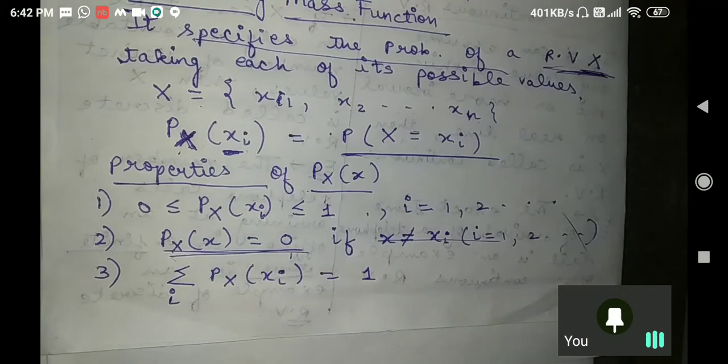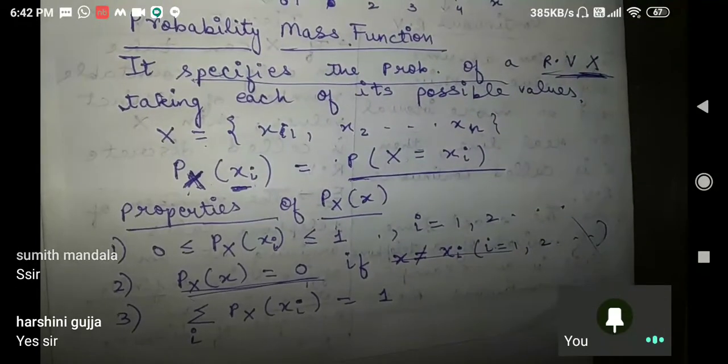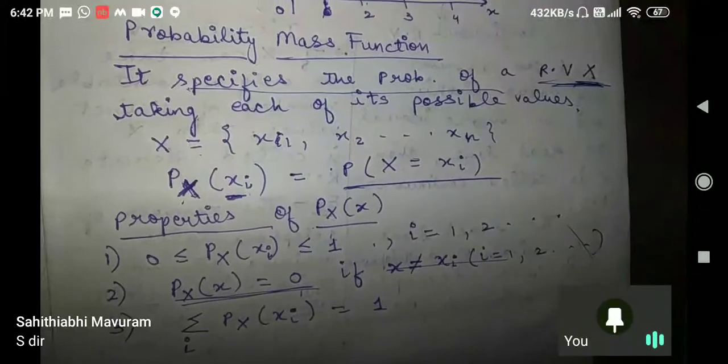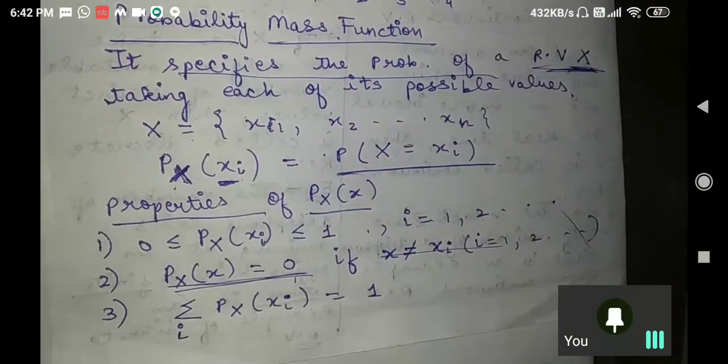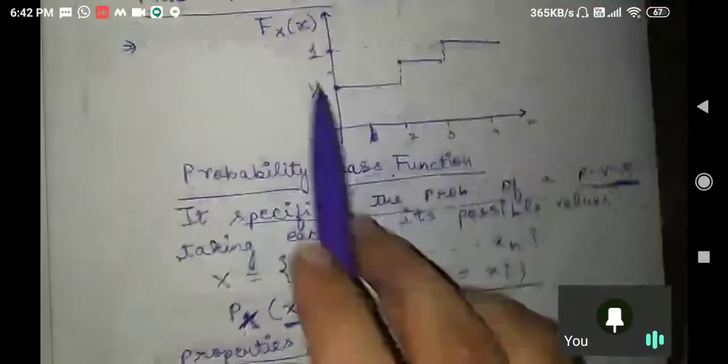Is that clear to everybody? Okay. Fine. Now we are moving further. Let us define the case of your continuous random variable. Sir, this was the whole case of probability mass function. That was the case of your discrete random variable.